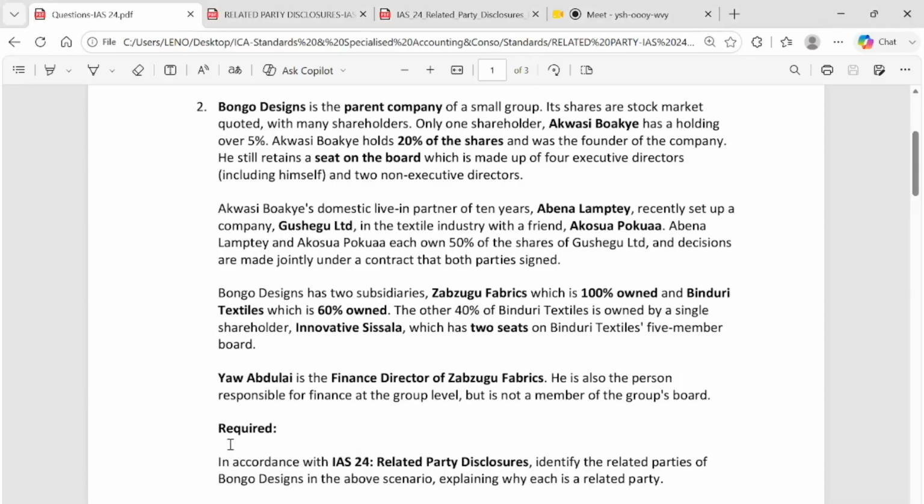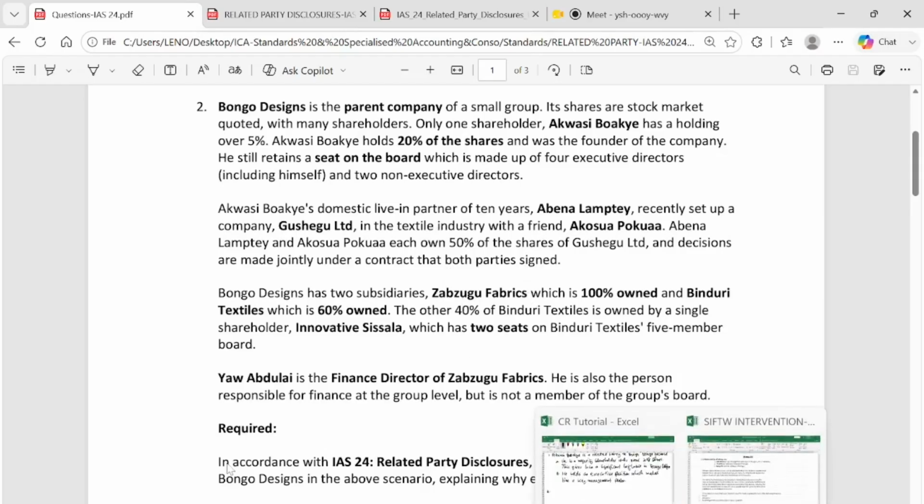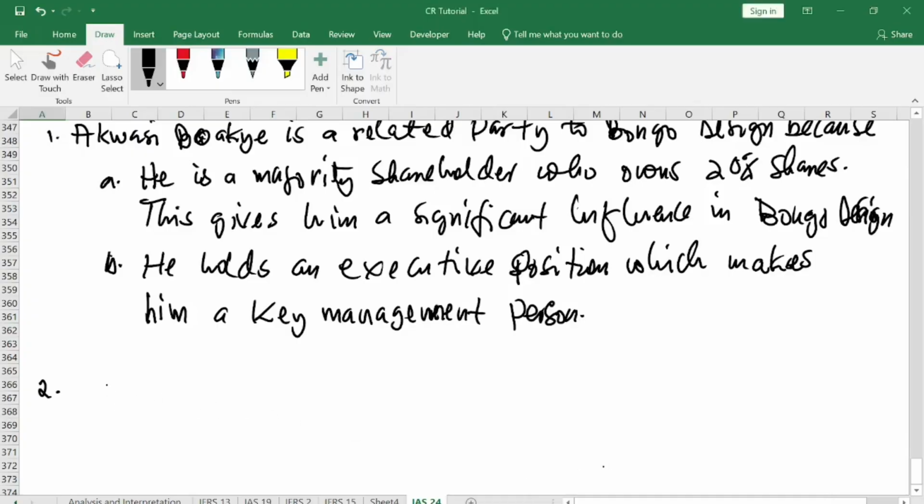When you look at paragraph 2, it says that Akwasi Buachi's domestic life partner is Abna Lamte. So Abna Lamte is a wife to Akwasi Buachi. And Abna Lamte owns a company called Gushego Limited. Gushego Limited is a company that Akosia Pokua and Abna Lamte own, and they both have 50% each of the company. All right. So how do we answer the second paragraph?